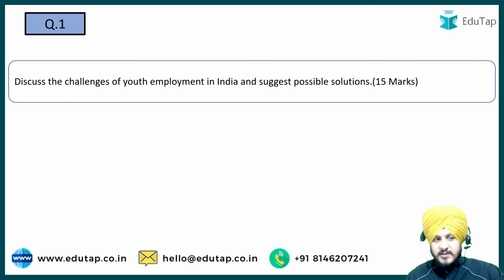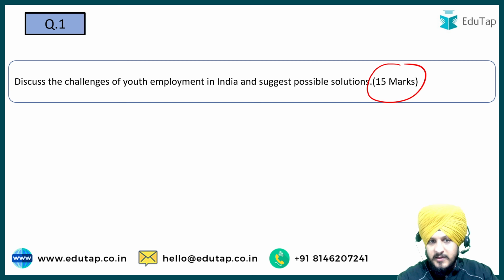So the first question is: discuss the challenges of youth employment in India and suggest possible solutions. And this question was asked as a 15 marker question. Now, to many of you, this question would seem static in nature, which is true. If you see the language of the question, it sounds very much static.